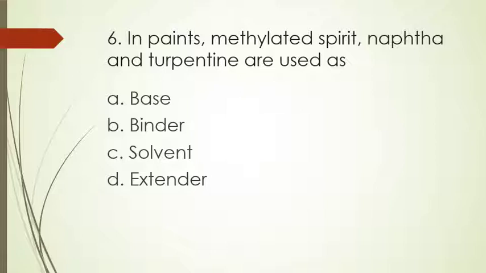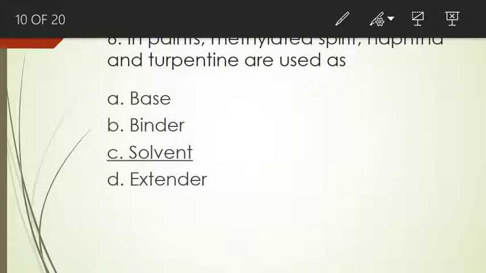Sixth question. In paints, methylated spirit, naphtha and turpentine are used as options A base, B binder, C solvent, D extender. Option C, solvent, is the right answer.